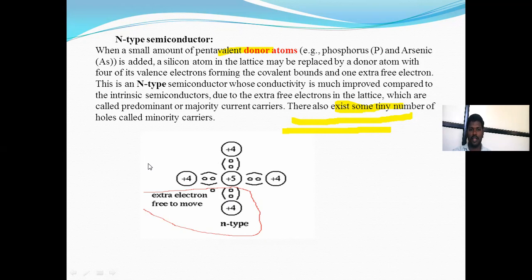Minority means the fewer carriers, while the extra electrons produced are the majority.